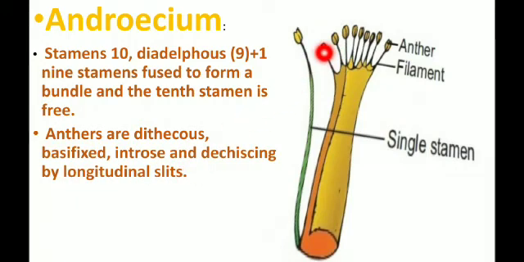So dehiscence occurs in the suture in the longitudinal way. Along with the suture it divides longitudinally. So that is the longitudinal slits. This is the explanation of the androecium of Clitoria ternatea. This one is the anther, this one is the filament, and this is the single stamen.